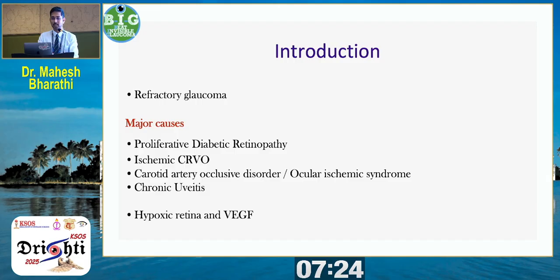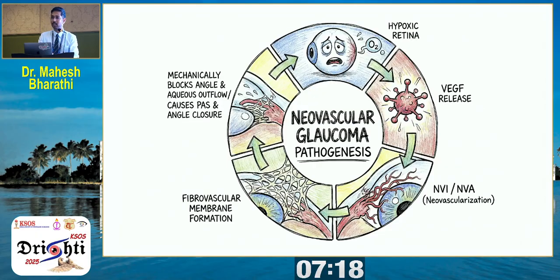The pathophysiology, as all of us know, is the hypoxic retina, which generates vascular endothelial growth factors, and they cause neovascularization of the disc or elsewhere, which percolates through the pupil and comes into the anterior chamber and causes NVI and also NVA in the angle. This grows to form a fibrovascular membrane, which can physically obstruct the aqueous outflow in the open angle stage or close it by peripheral anterior synechiae and cause a zipping angle closure, the closed angle stage of neovascular glaucoma.